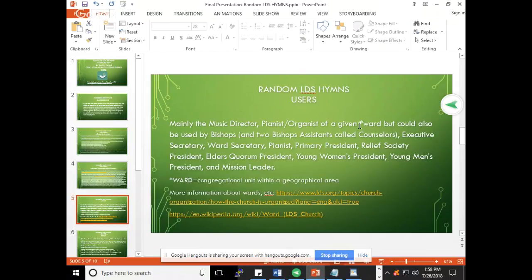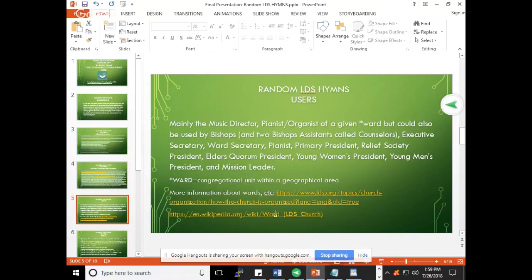And then, this is going to be used mostly by the music director, and it can also be used by the congregational leaders, like the bishop, which is like the pastor in our church, and his two assistants, which in our church we actually call counselors, and some of the other leaders of the church can also use this app so that they can pick hymns very, very quickly for their activities.